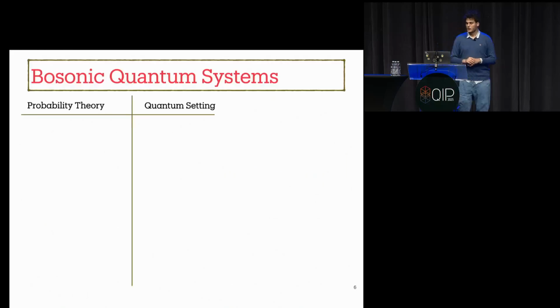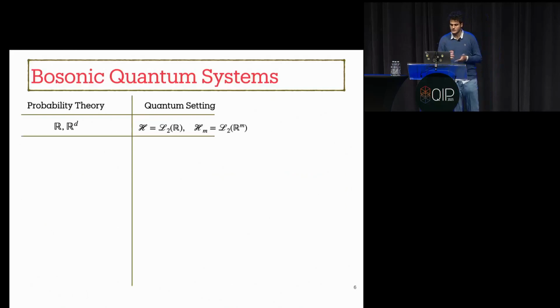Actually, I want to compare those systems with the classical setting. In the classical setting, we work with random variables, which are usually real valued or d-dimensional real valued. In the quantum setting, all the magic happens in Hilbert spaces, and the Hilbert space of an M-mode bosonic quantum system is isomorphic to the space of all square integrable functions over R^m.